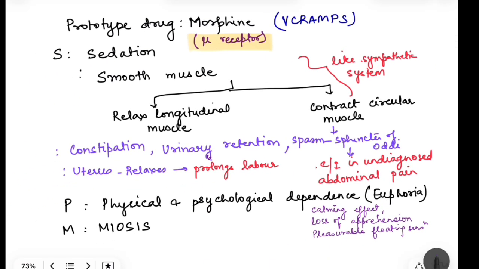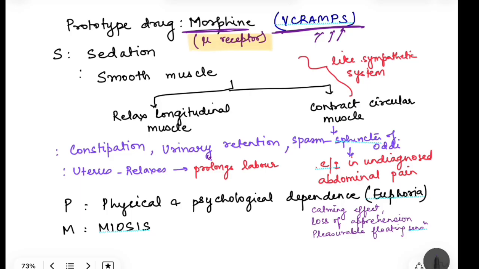So, now moving to the actions of the prototype drug morphine. Okay, so simple. You remember this mnemonic V CRAMPS, and if you remember this, you will be able to tell its action. We will see its action in the opposite manner. So first we will talk about S, then P and then M, like that. Okay, so your mnemonic is V CRAMPS.